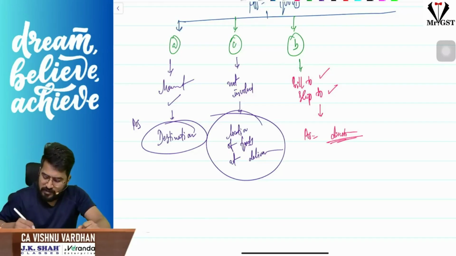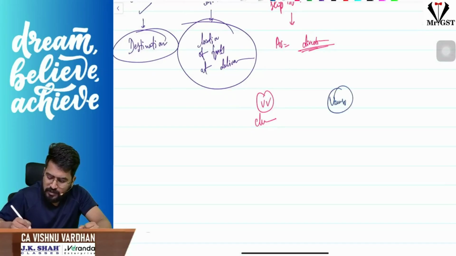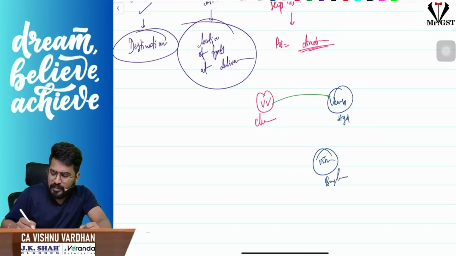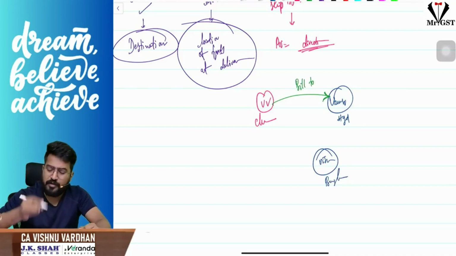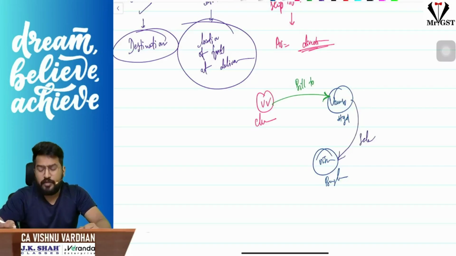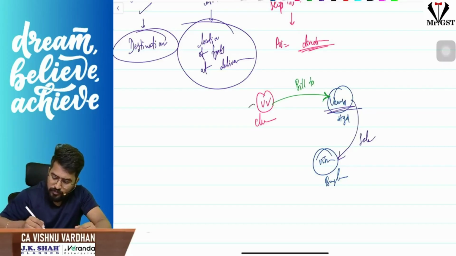For example, sir, Vishnu is in Chennai. Vamsi is in Hyderabad. Vishwanath is in Bengaluru. Okay. Vishnu is making a sale to Vamsi. So I am making a bill to Vamsi. Hey Vamsi, this is the bill, like that. What Vamsi is doing? Vamsi is making a sale to Vishwanath. So what Vamsi is asking me, na, Vishnu sir, you made a sale to me, no? Don't do shipping to me. Do shipping to Vishwanath.